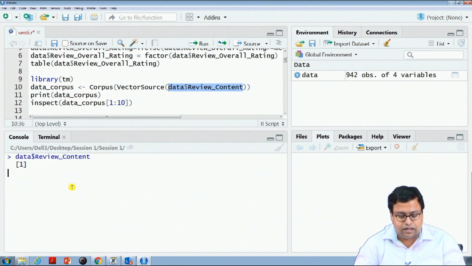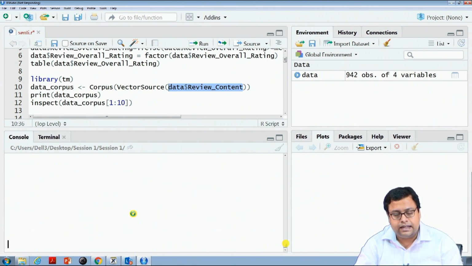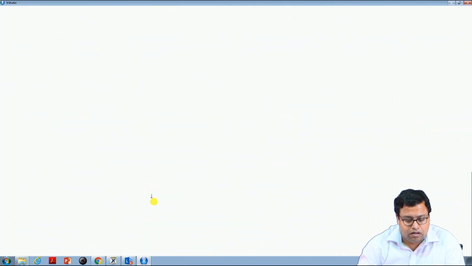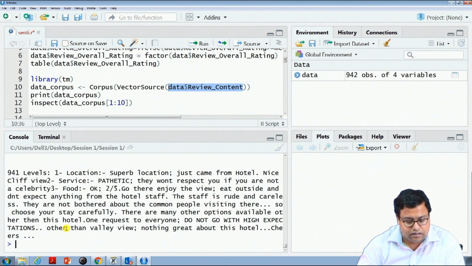So, we are dealing with the review content. Why we are dealing with review content, somebody else will tell you. Sometime later I will tell you that review content is something where the text is of significant size. On the other hand, I should not have actually clicked review content the whole thing, because there is lots of content and it will get printed here. Yeah, so it got printed.